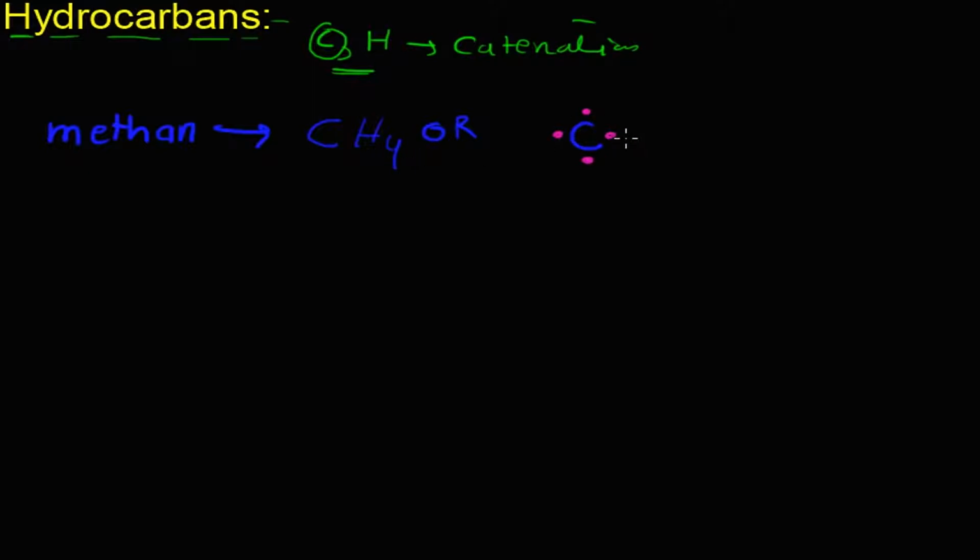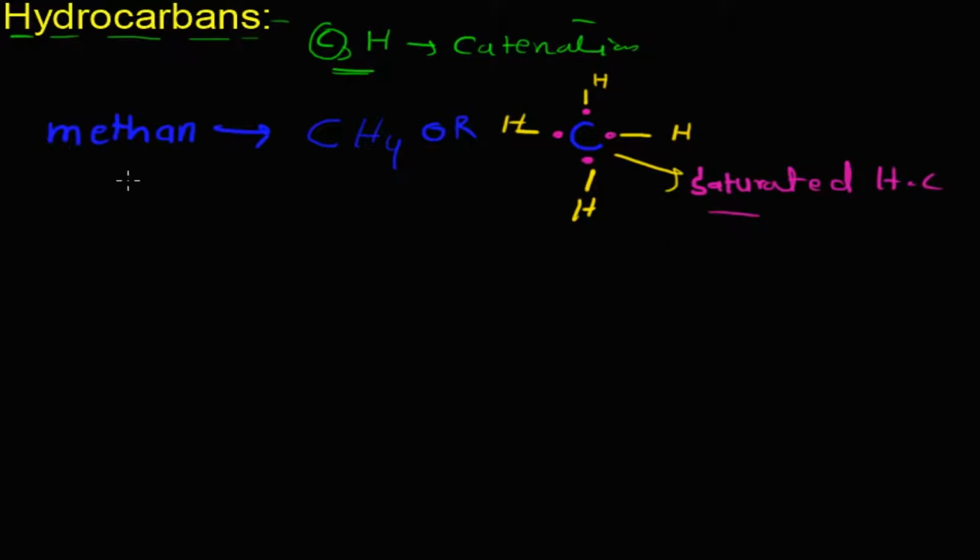If there are 4 hydrogen atoms in this molecule, all the carbon valencies are fully satisfied, so we cannot add any other hydrogen atom to this carbon. So this is called a saturated hydrocarbon.